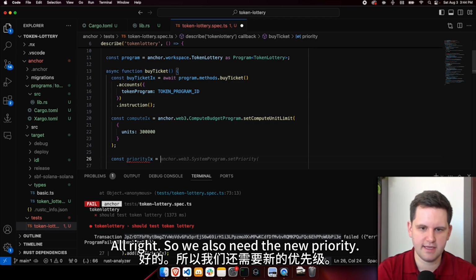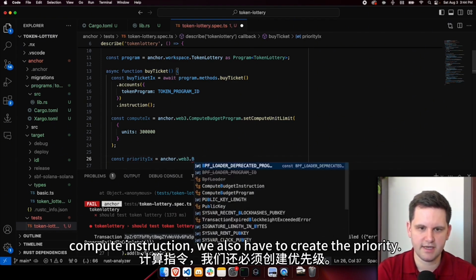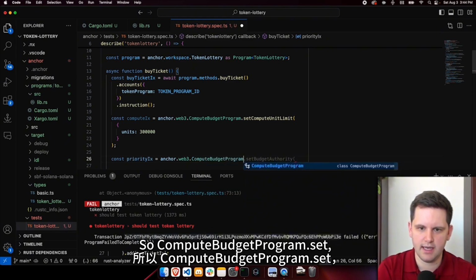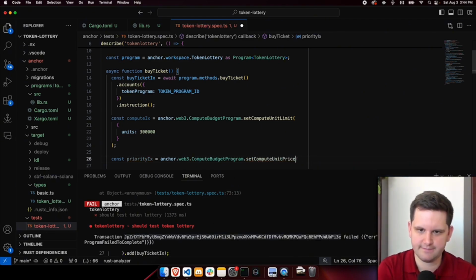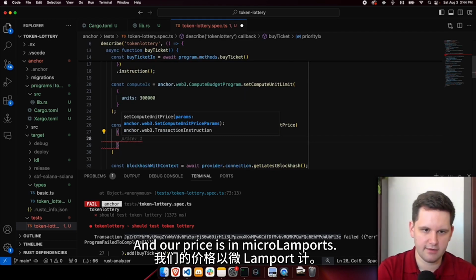All right, so we also need the priority instruction, because we're using a ComputeBudgetProgram compute instruction. We also have to create the priority. So ComputeBudgetProgram, this is going to be setComputeUnitPrice. And our price is in microlamports.